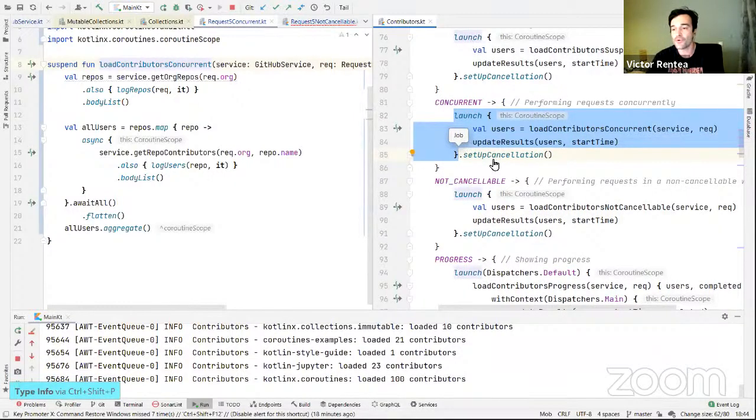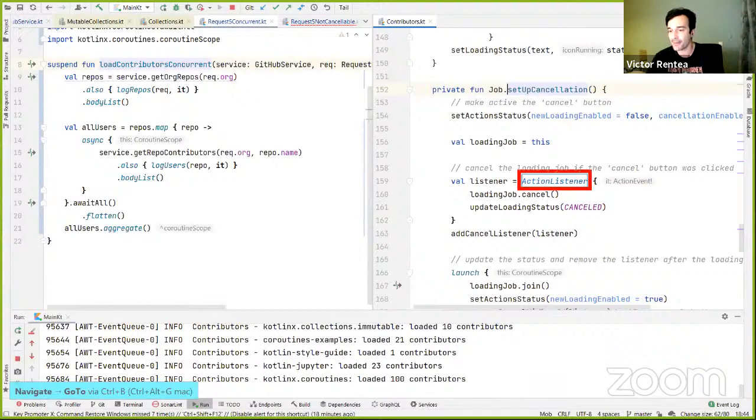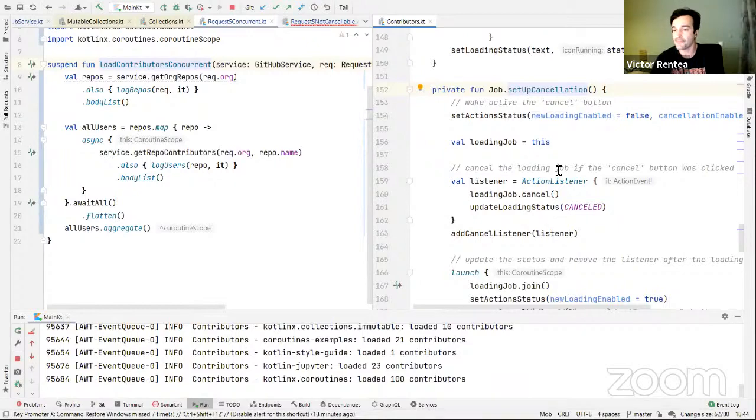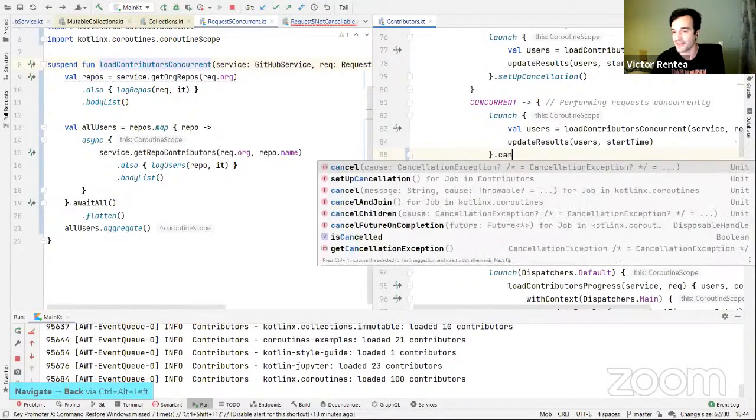This job was actually set up for cancellation, which made it so that when I clicked the button to cancel on the screen, it fired the cancel method on the job.